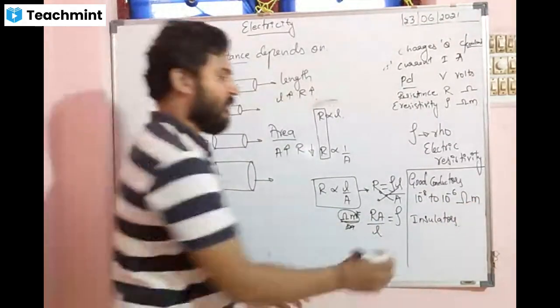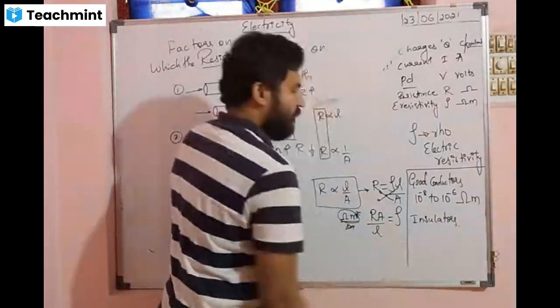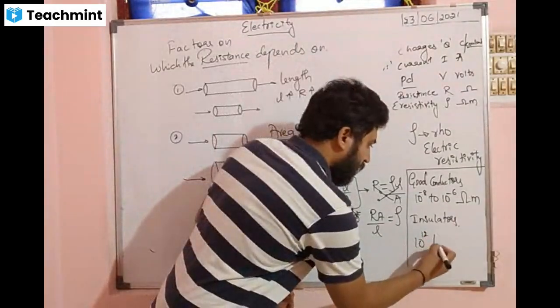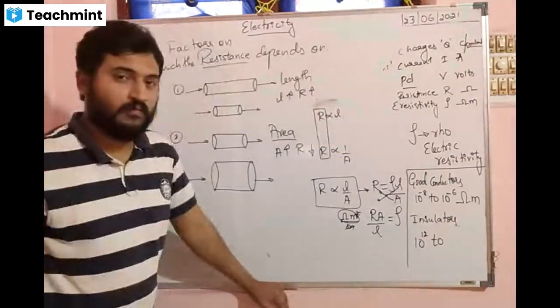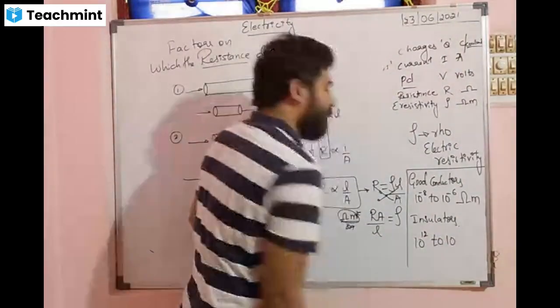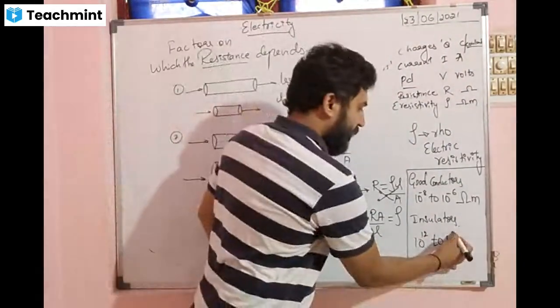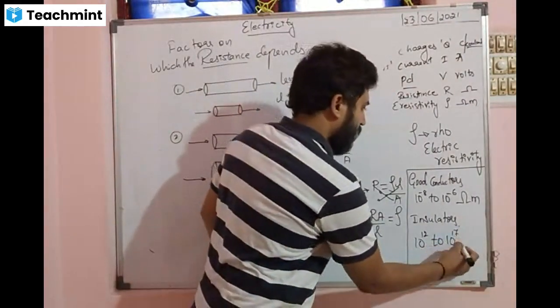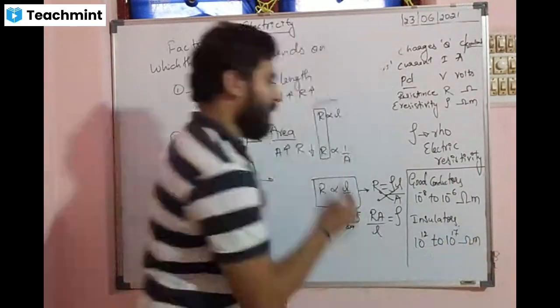Insulators: 10 to the power of 7 to 10 to the power of 17 ohm meters.